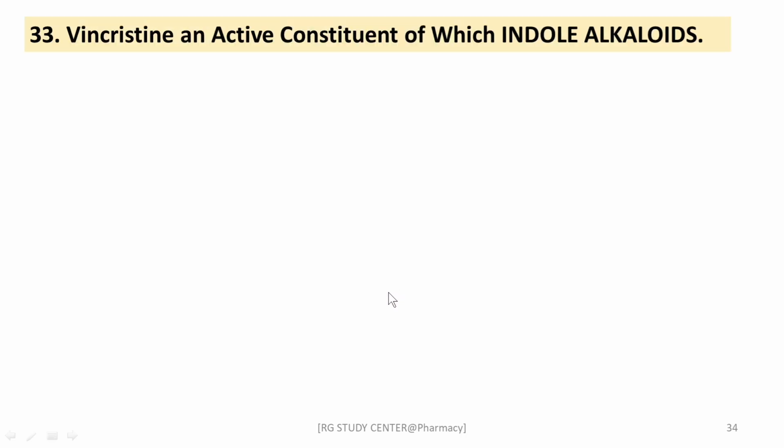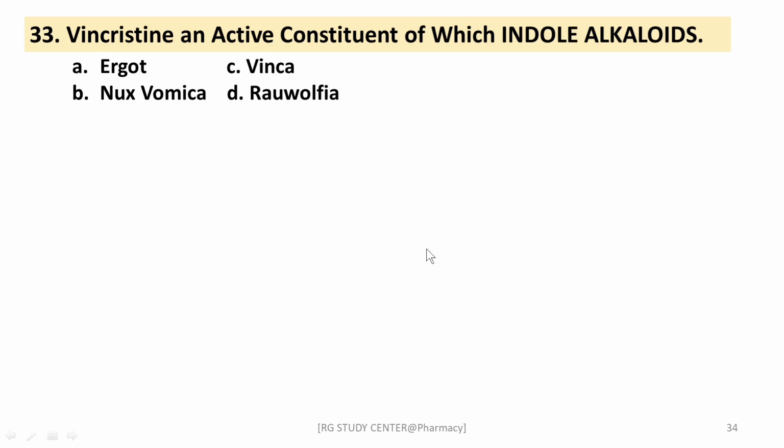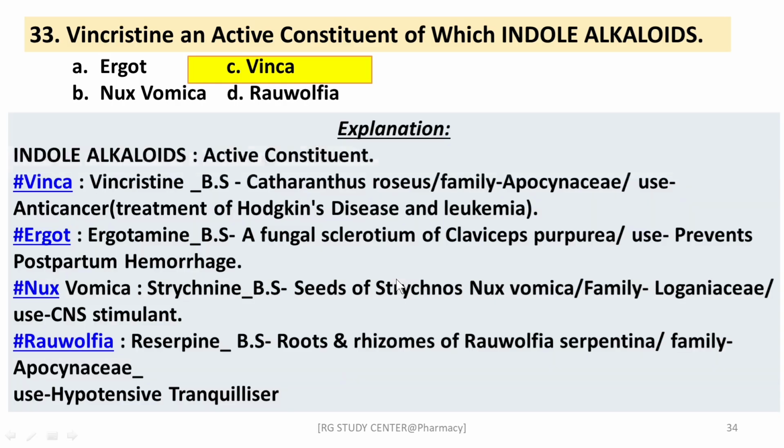Okay, next question, vincristine, an active constituent of which indole alkaloid source? From pharmacognosy, the options are ergot, vinca, nux vomica and rauwolfia. The right answer is vinca. So vinca's active chemical constituent is vincristine. Biological source and family Apocynaceae, and used as an anti-cancer drug. Ergot, ergotamine, biological source is the fungal sclerotium of Claviceps purpurea. Its use is to prevent postpartum hemorrhage.